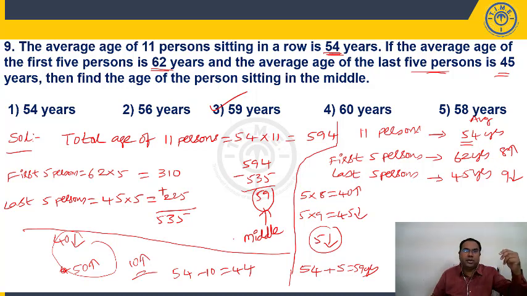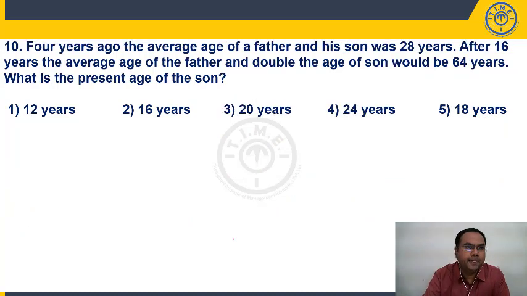Let's say first 5 people is 40 less. The last 5 people is 50 more total age. Then 40 less, 50 more means overall it is how much more? 10 more. So you have to maintain your average as 54. The middle person should be 54. It is 10 extra, no? You have to remove the 10 extra. So it will be 44 years. Right? Next question, 10th one.